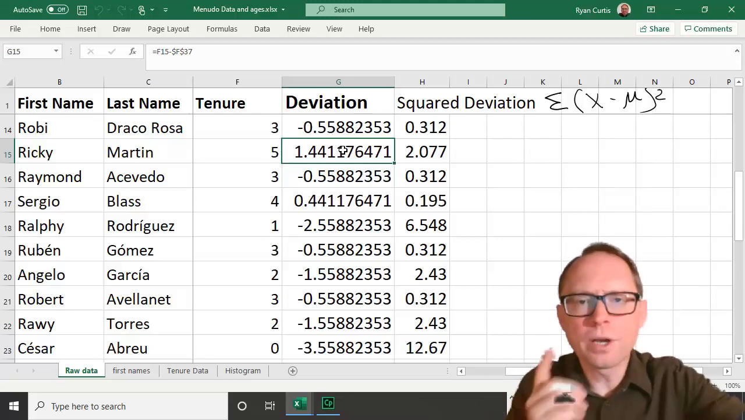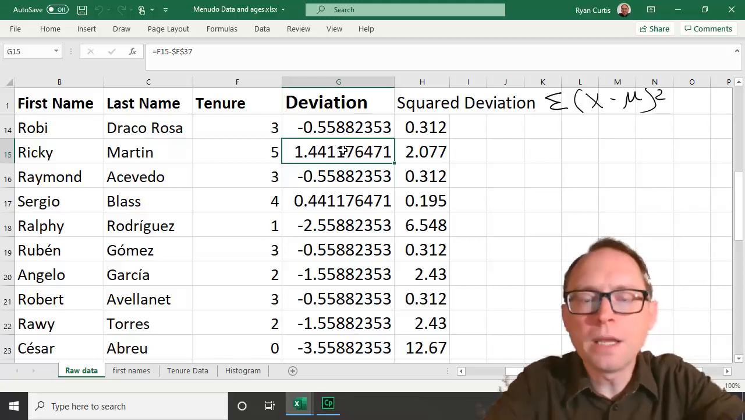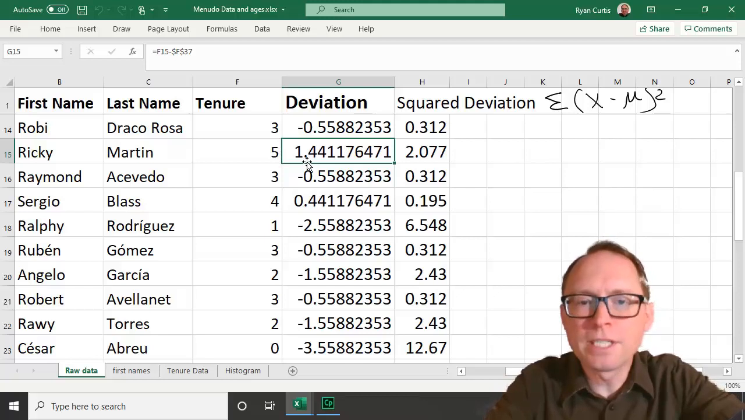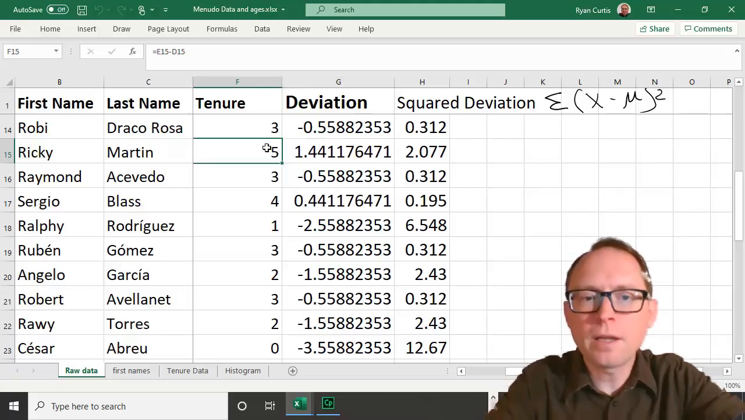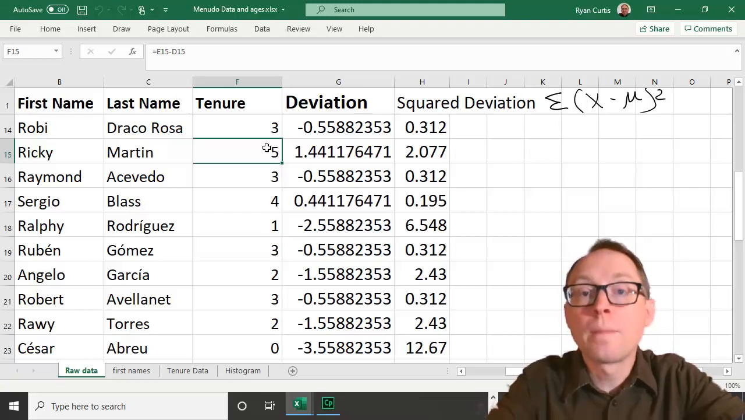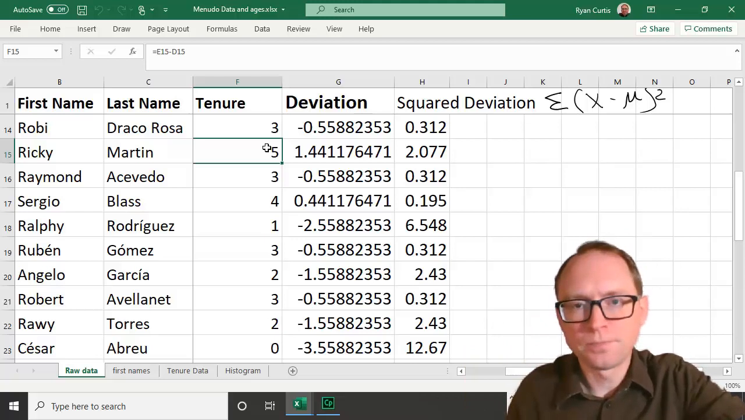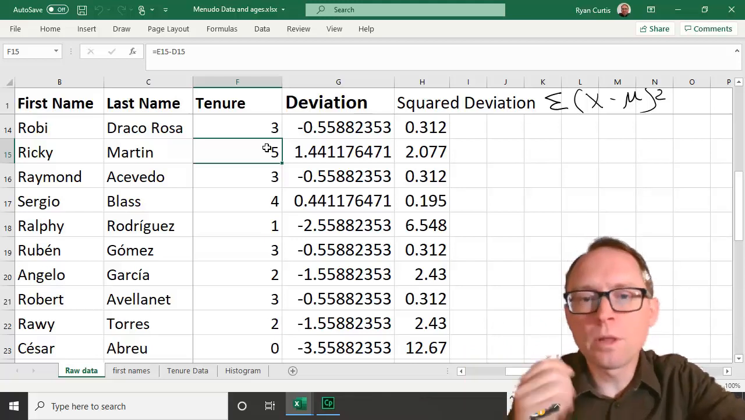So what we're trying to do is figure out exactly how strange is Ricky Martin? Meaning, is it weird to have a deviation that is 1.44 years above the mean, right? Is it strange to have 5 years when the average is 3.56? And the way we do this is by figuring out what is the normal amount of deviation, okay? What is the normal amount of deviation?